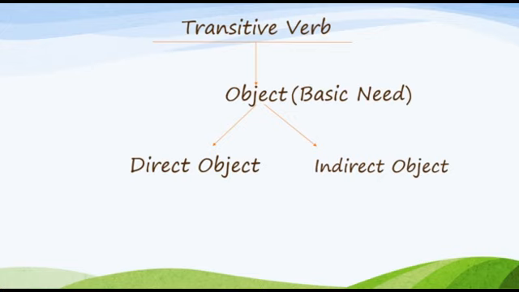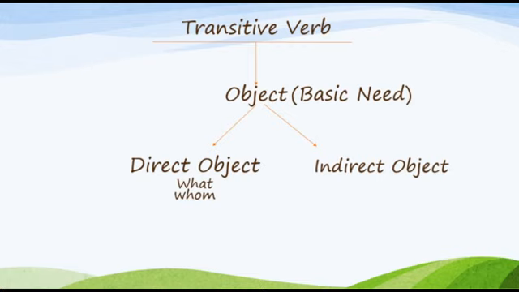How will you check whether the object is available in a sentence or not? A direct object shows what and whom. Basically, we need the answer to what and whom in a sentence to identify the direct object, which means whether a direct object is available or not. We need to know the answer to two questions, two W's, what and whom, right?